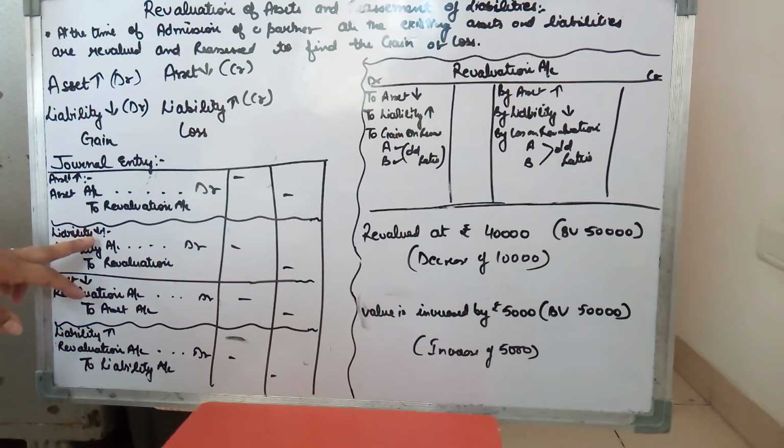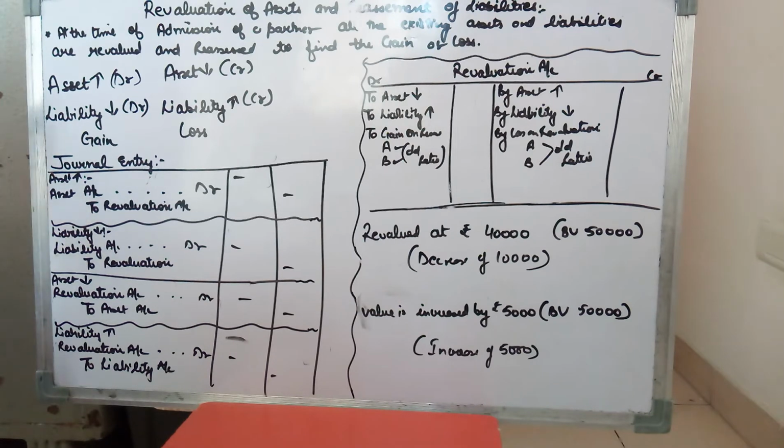If liability is decreasing, again it's liability account debit to revaluation. If an asset is falling, then the reverse entry will be there, revaluation to asset, and if liability is increasing, it will be credited, and the effect will go through the revaluation account. So it will be revaluation to liability. So these are the 4 journal entries that you have to do whenever there is an increase or decrease in an asset, or an increase or decrease in a liability.